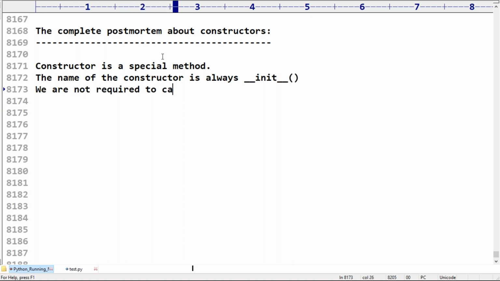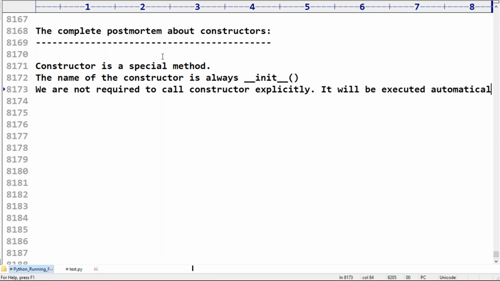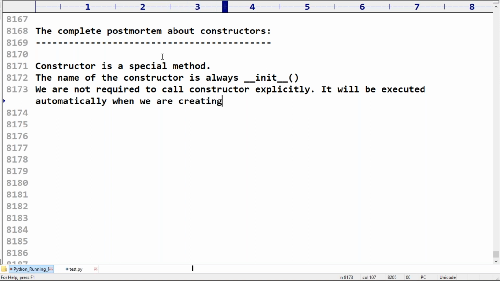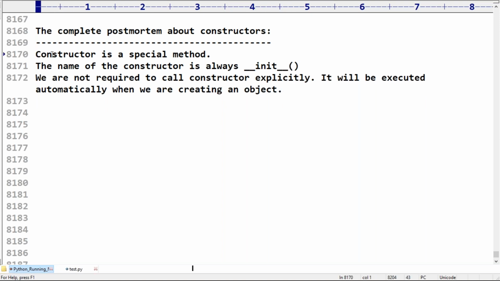We are not required to call the constructor explicitly. It will be executed automatically whenever we are creating an object. Please take special care. All these theoretical things we covered already. Whenever we are creating an object, the constructor will be executed automatically.